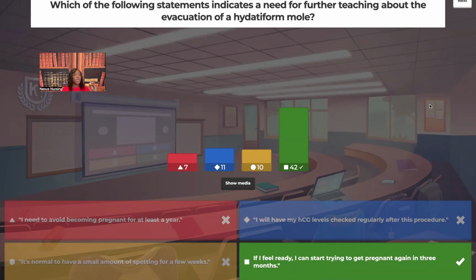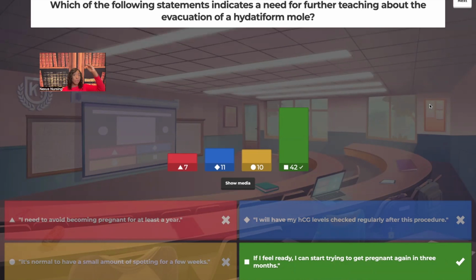That is it. It's a cluster of pregnancy-related cells, not hormones, cells. And so this person that has it, their HCG levels are going to be high. And so what happens is after the evacuation, they're going to have to come in about every week to get the HCG levels checked. And like I said, they're going to be high.